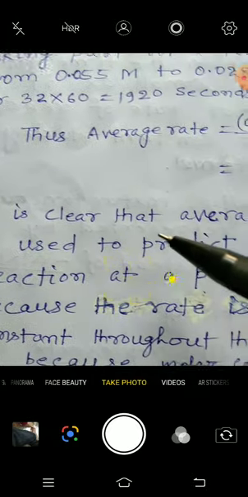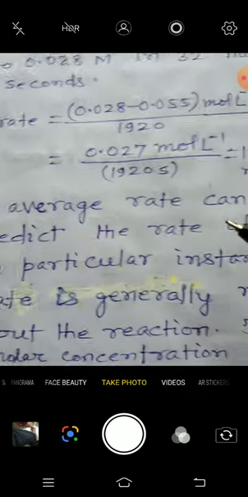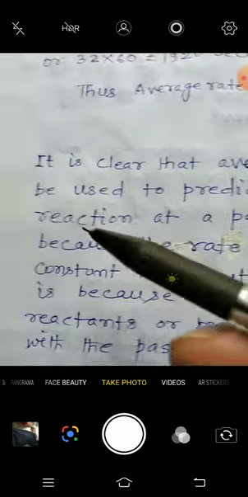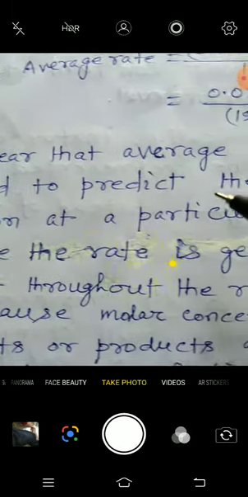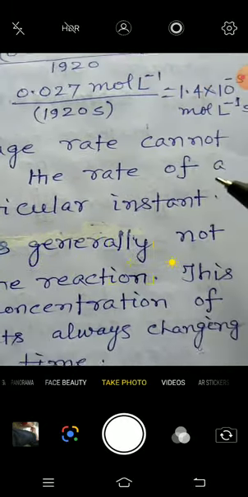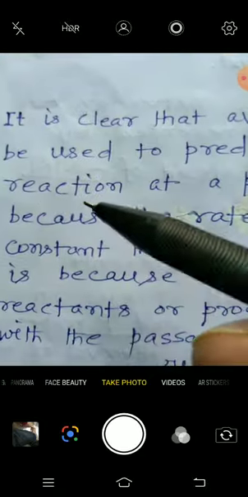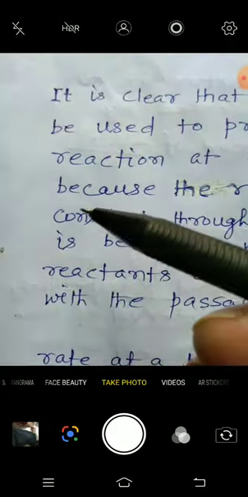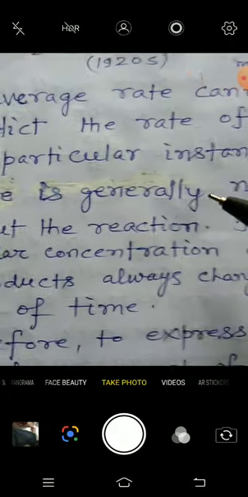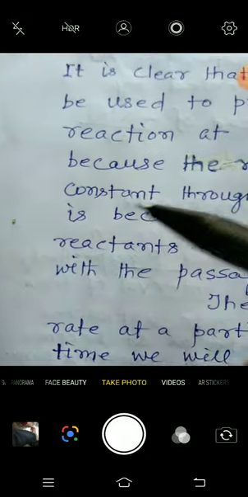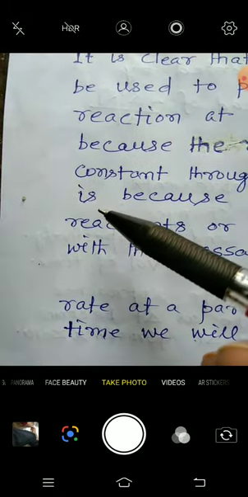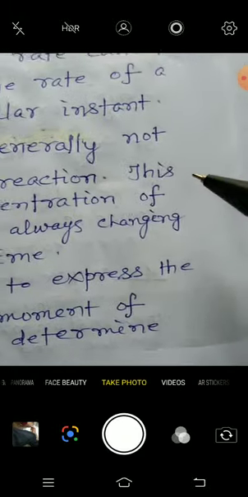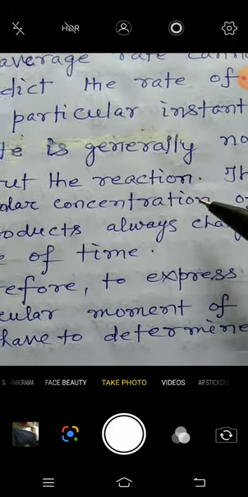It is clear that average rate cannot be used to predict the rate of a reaction at a particular time instant, because the rate is generally not constant throughout the reaction.